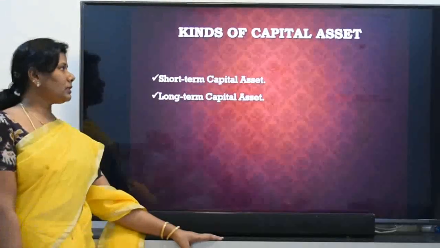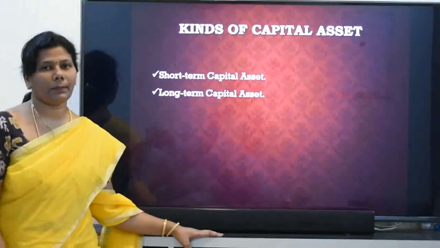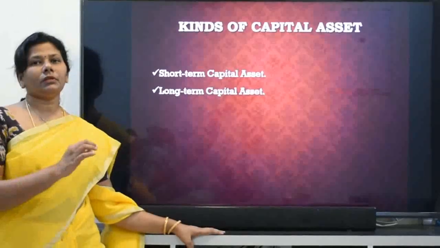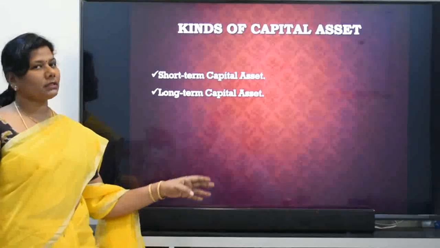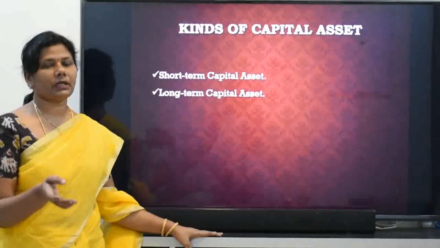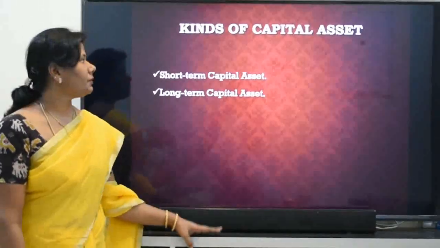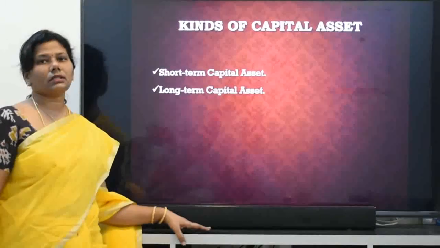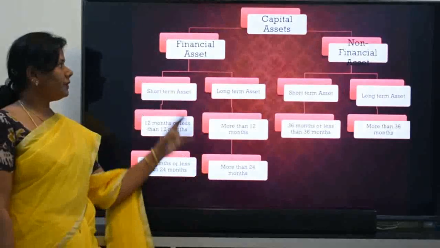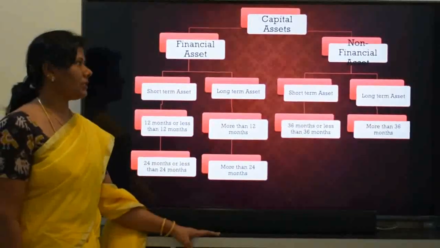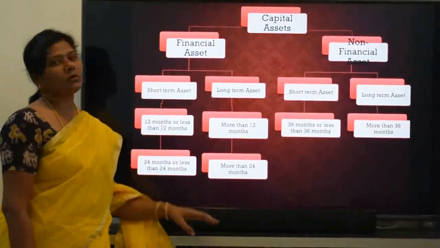Next we'll see the kinds of capital asset. For the purpose of computation of capital gain, let us first classify the capital asset into two types: the financial asset and the non-financial asset. What is the meaning of financial asset?